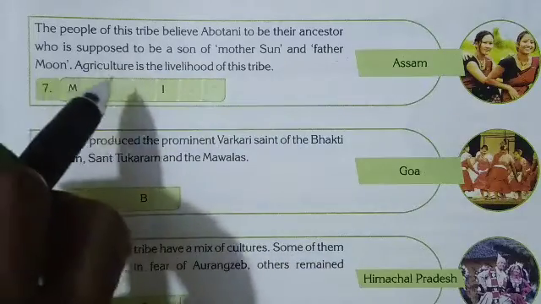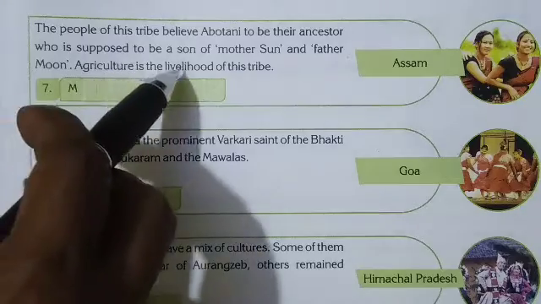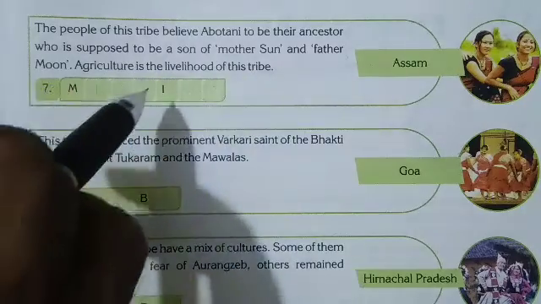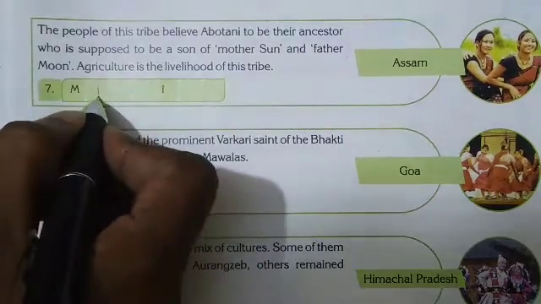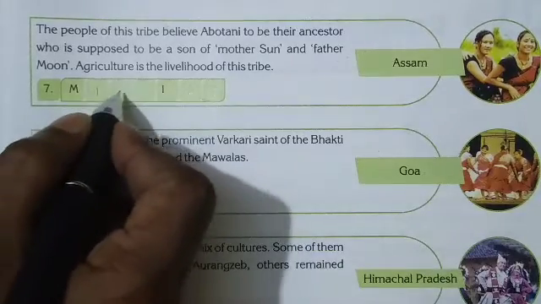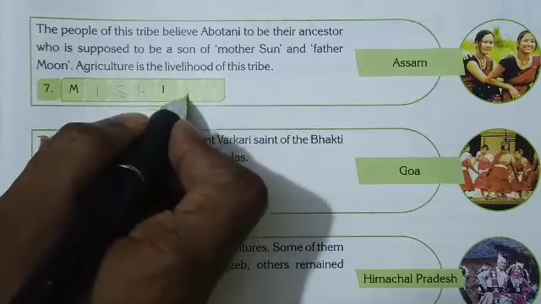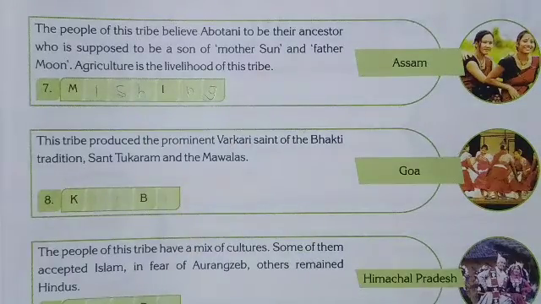Agriculture is the livelihood of this tribe. It is found in Assam. Its name is Mishing. M-I-S-H-I-N-G. Okay, Mishing.